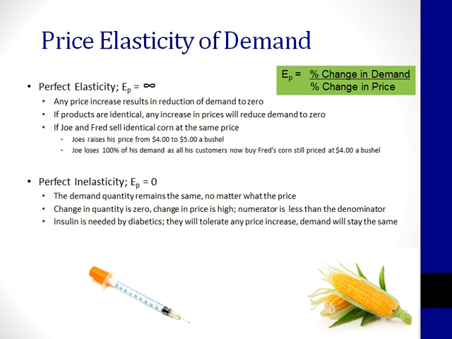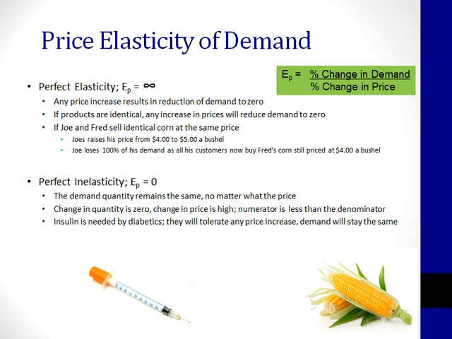Perfect elasticity refers to any increase in price resulting in a reduction in demand to 0. This is theoretical, and no good or service is really perfectly elastic, although commodities come close. For example, if Joe and Fred sell identical corn, there is no difference between their product. Therefore, demand is based solely on price. If Joe raises the price of his corn from $4 a bushel to $5 a bushel, all of Joe's customers would buy Fred's corn at $4 a bushel because of the fact that their products are identical. Joe would lose 100% of his demand. So the numerator, the percentage change in demand, would be 100%, regardless of the percentage change in price.